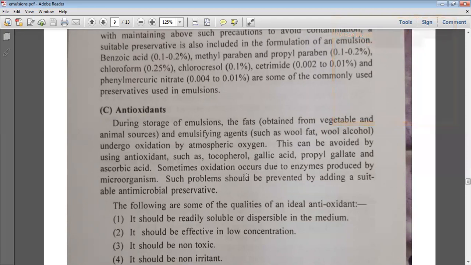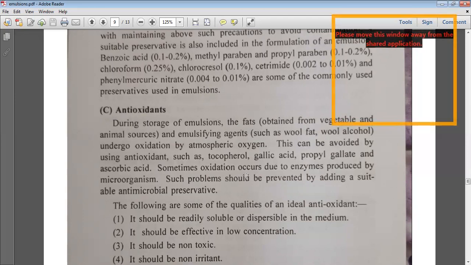So these types of substances added are known as antioxidants, and antioxidants such as tocopherol, gallic acid, propyl gallate, and ascorbic acid can be added as antioxidants, in order to prevent the microbial growth and also to prevent the oxidation of the ingredients added in the emulsion. So these types of antioxidants are used.